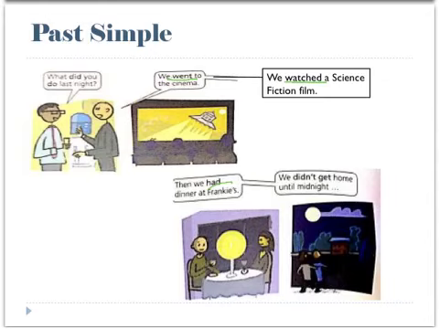Now, can you find an example of negative past simple form? If you chose the sentence, "We didn't get home until midnight," then you're correct. Notice we have the verb get, which is not in its past form got. We know the sentence is negative because of the word didn't. We use didn't to make the sentence negative and tell us it's in the past, and we can leave the verb get in its present form.